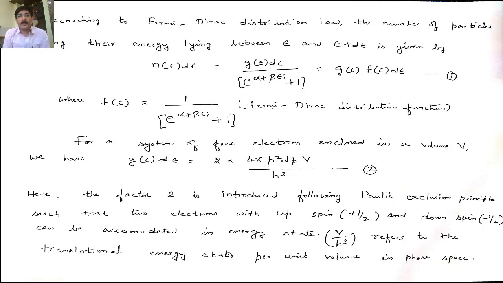So we know the Fermi-Dirac distribution law. Already we have derived this. So according to the Fermi-Dirac distribution law, the number of particles having their energy lying between E and E plus dE is given by n of E dE is nothing but G of E dE by e to the power of alpha plus beta E plus 1. Don't be confused with beta. Beta is nothing but 1 by kT.